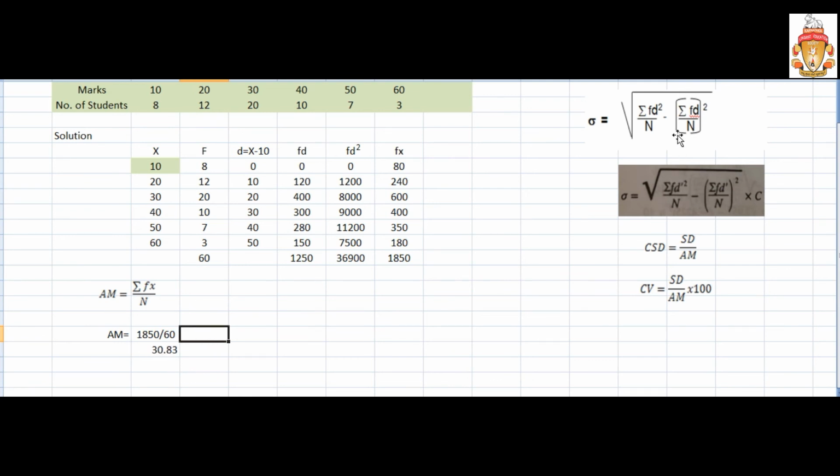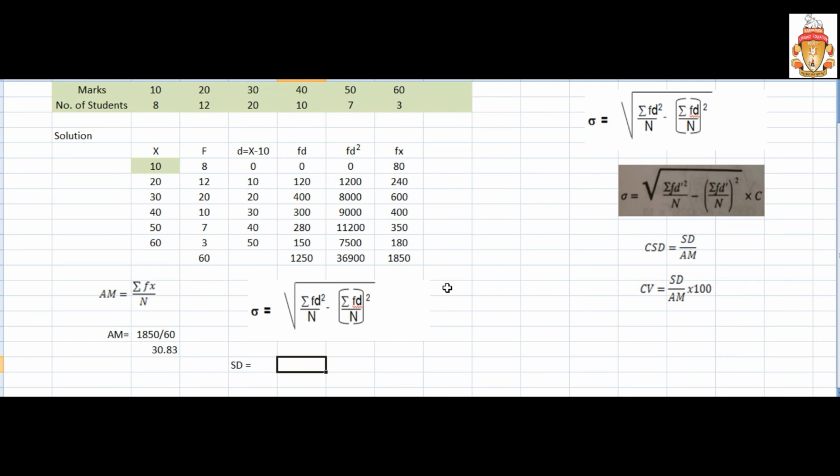Next, we need to use standard deviation now. What is standard deviation? The standard deviation formula is like this. So standard deviation equal to, I will use SD now instead of symbols. SD equal to, use this formula, all these numbers. How to find all these numbers? You need to find the root of all these figures. I will show it to you now.